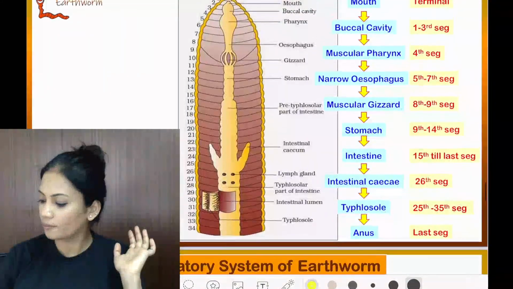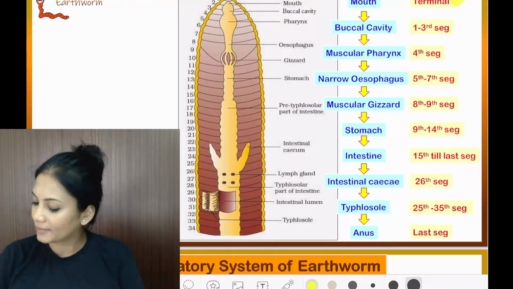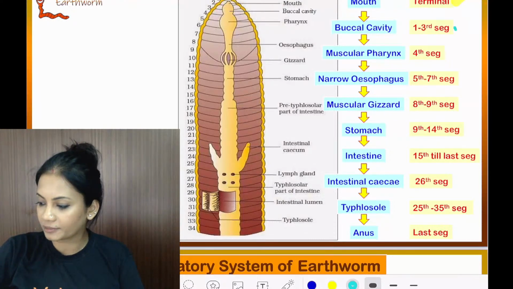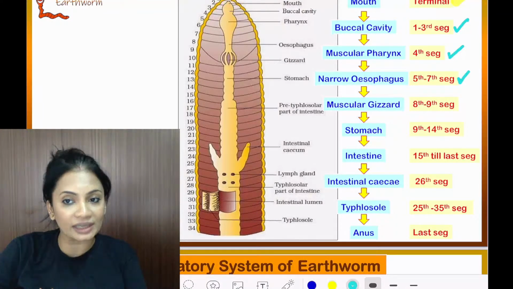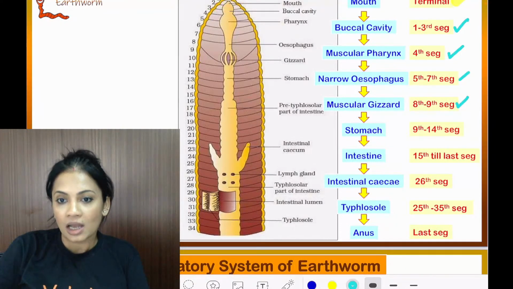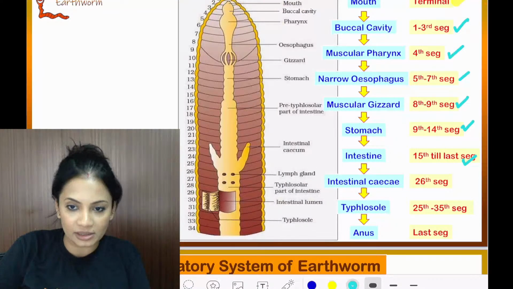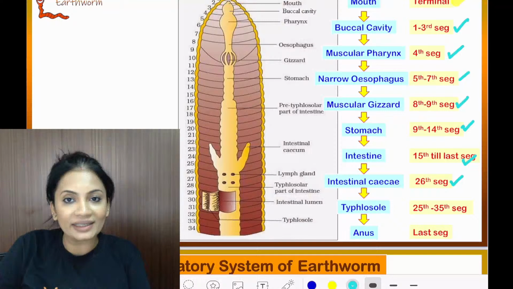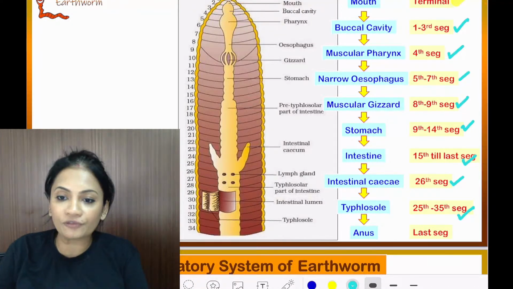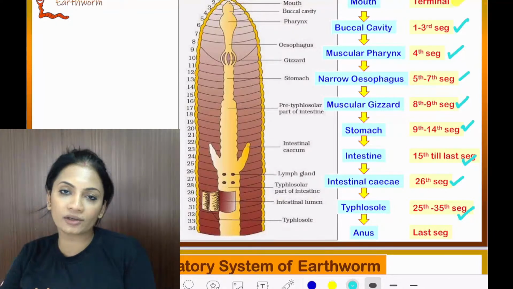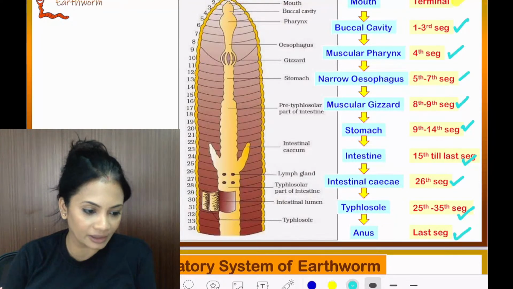So here we go. Mouth is terminal. Then comes buccal cavity, segments 1 to 3. Muscular pharynx, 4th segment. Narrow esophagus, 5 to 7. Gizzard is 8 to 9. Stomach is 9 to 14. And intestine is 15 till the last segment. Intestinal cecae, 26th segment, and they are paired. Typhlosole from 25th to 35th segment is present, for increasing the surface area for absorption. And anus is present in the last segment. Clear?